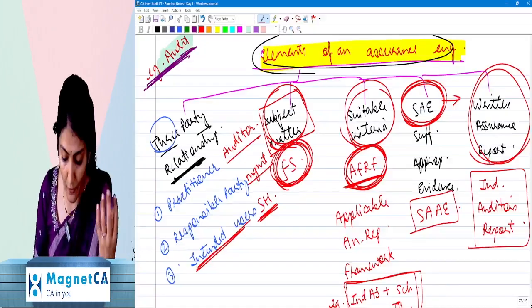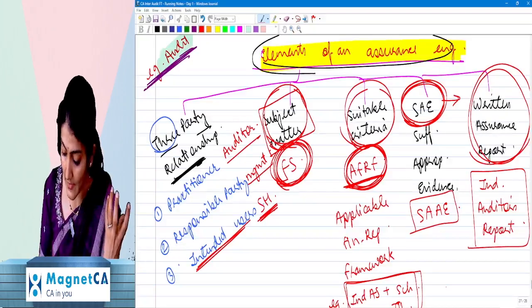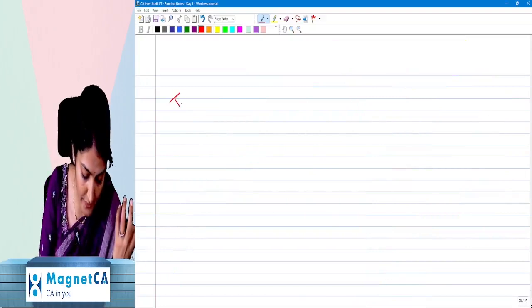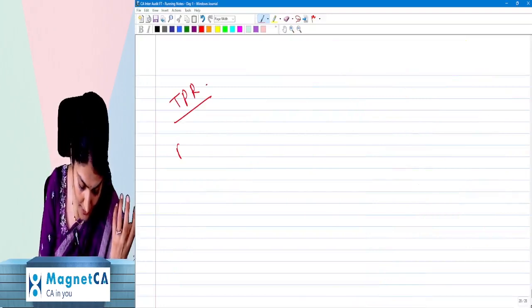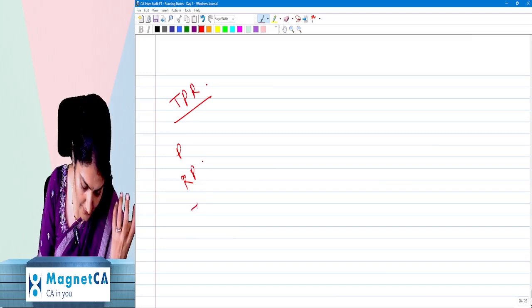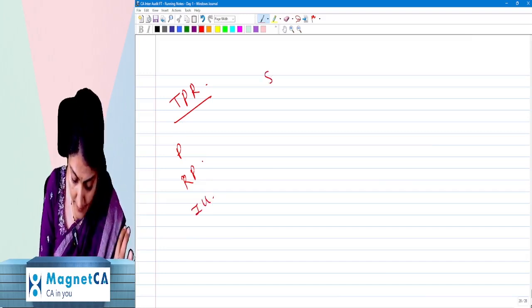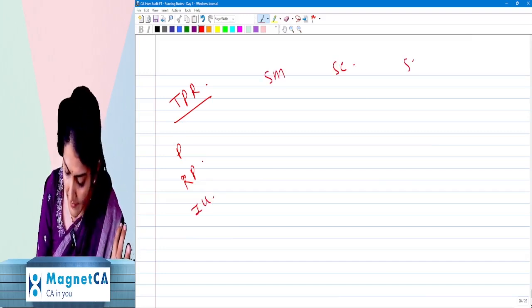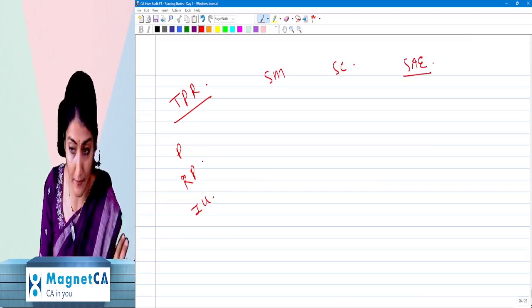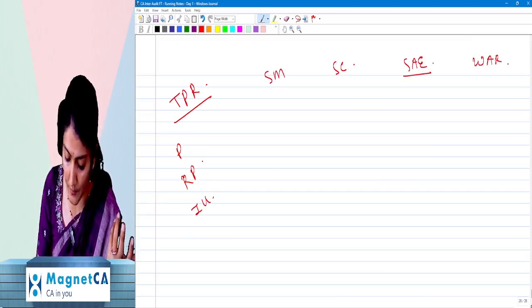Right, so elements of an assurance engagement. What are the elements of an assurance engagement? Three-party relationship: practitioner, responsible party, and the intended users. Then subject matter, suitable criteria, sufficient appropriate evidence, and then the written assurance report.